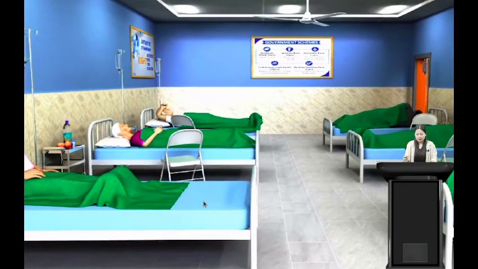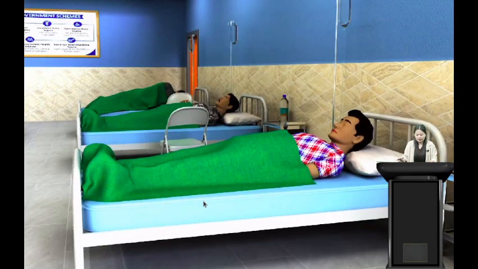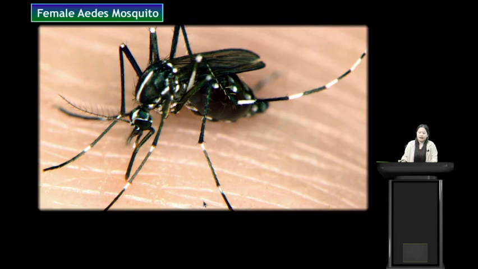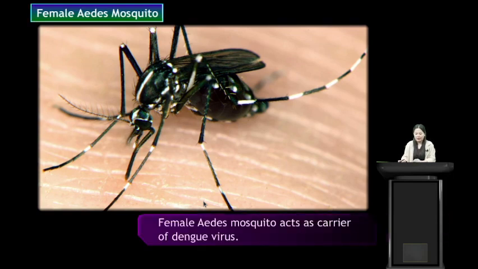Here we see the person is sick, lying on his bed. Another example is the female Aedes mosquito. The female Aedes mosquito acts as carrier of dengue virus. So we have discussed that the female Anopheles mosquito acts as carrier of malaria disease, and here the female Aedes mosquito acts as carrier for dengue virus. So remember the difference. Female Anopheles mosquito is for malaria. Female Aedes mosquito is for dengue virus.